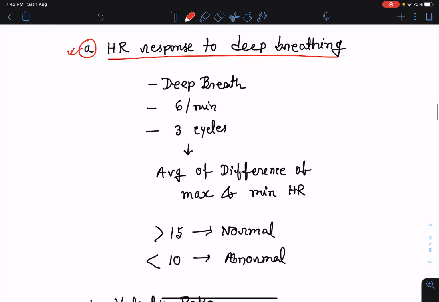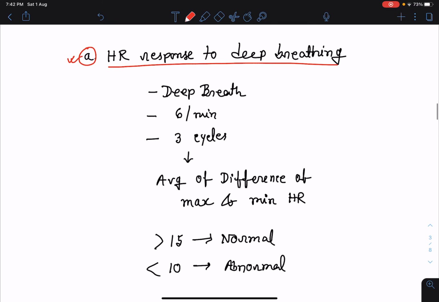In this, we will ask the patient to take deep breaths, 6 deep breaths per minute for 3 cycles. And we will take the average of the difference of maximum and minimum heart rate. Again, I am repeating, we will ask the patient to take 6 deep breaths per minute, repeat the cycle for 3 cycles, and we will take the average of the difference of maximum and minimum heart rate.